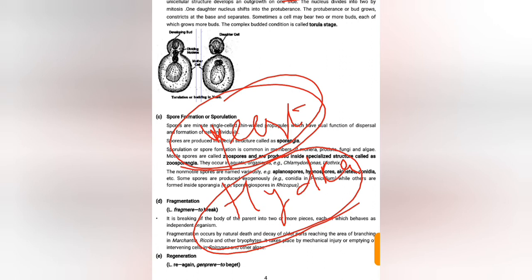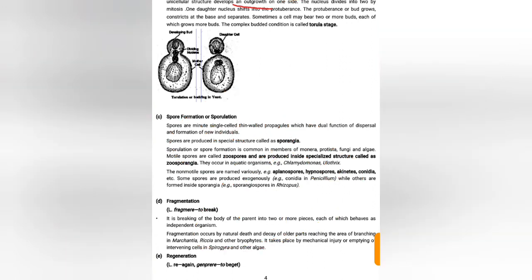The unicellular structure develops an outgrowth on one side. Here the outgrowth is present. This outgrowth is called a bud. The nucleus divides into two by mitosis, equational division, and one daughter nucleus shifts into the protuberance.